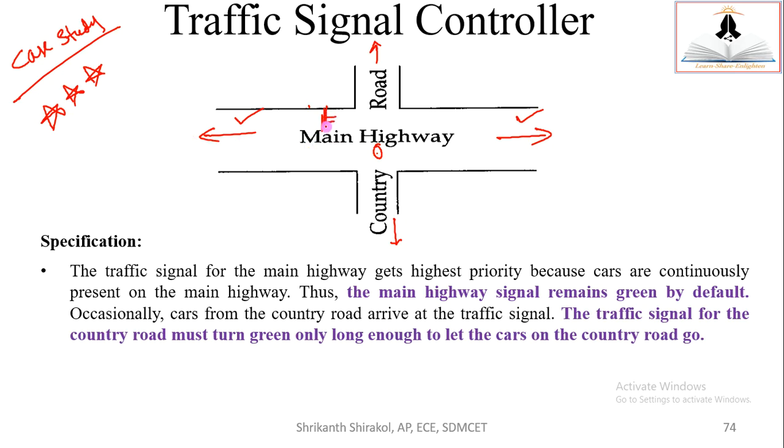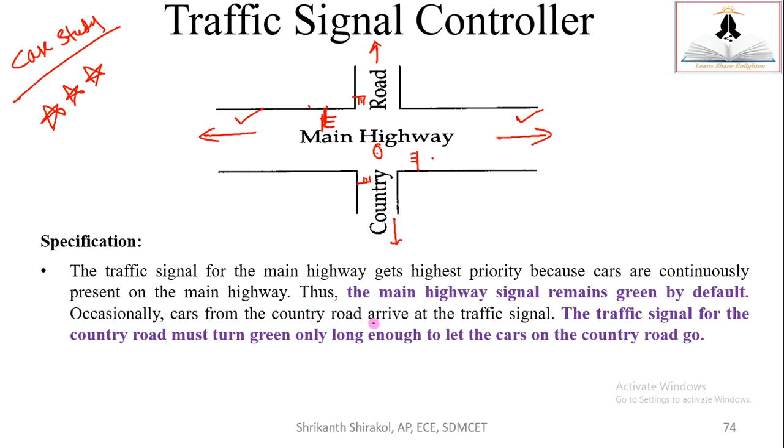Here I have green, yellow or orange, and red. So here also I'll be having the same thing for the people who are moving this side. Here also I'll be having the same thing, three things. Here also I'll be having three things. Okay. Now the main highway signal remains always green. This is also green. This is also green. Always the traffic will be moving this side also, this side also.